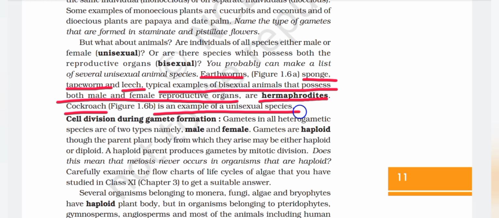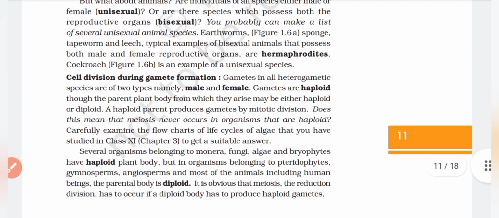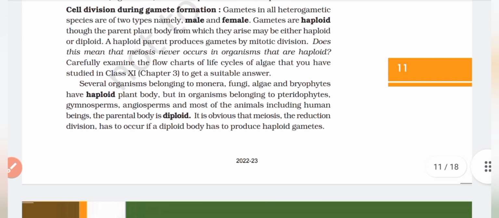Gametes in all heterogametic species are of two types, namely male and female. Gametes are haploid, though the parent plant body from which they arise may be either haploid or diploid. A haploid parent produces gametes by mitotic division. Does this mean that meiosis never occurs in organisms that are haploid? Carefully examine the flow charts of life cycles of algae that you have studied in class 11th to get a suitable answer.